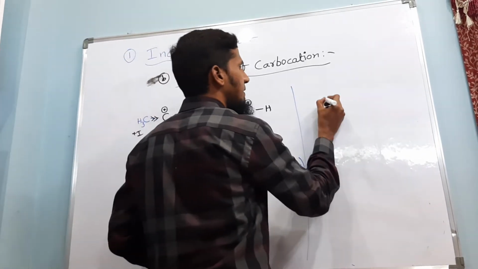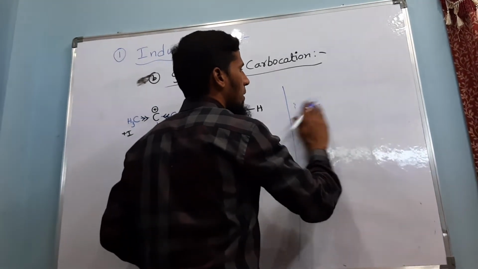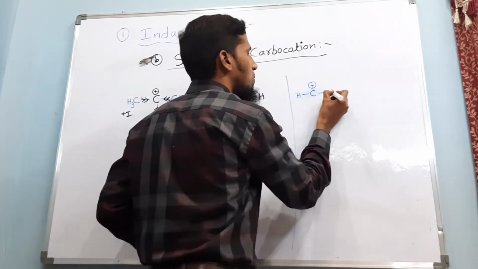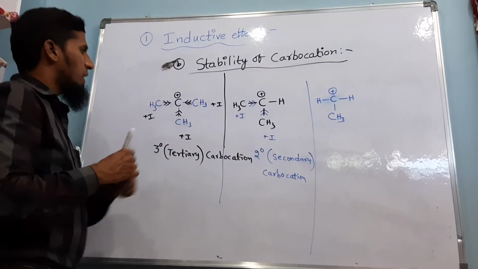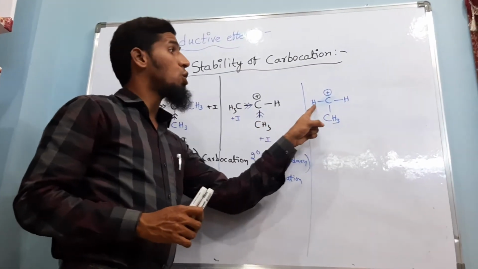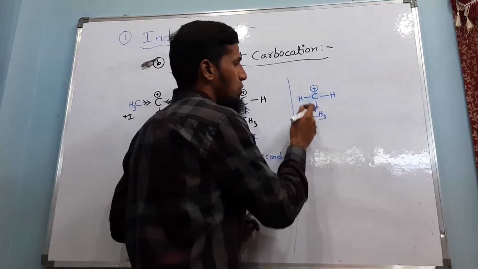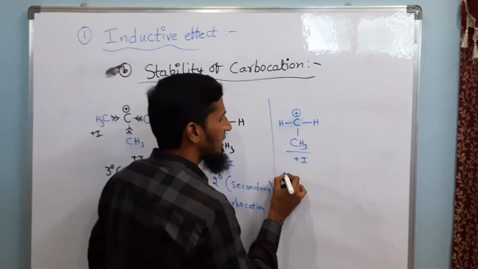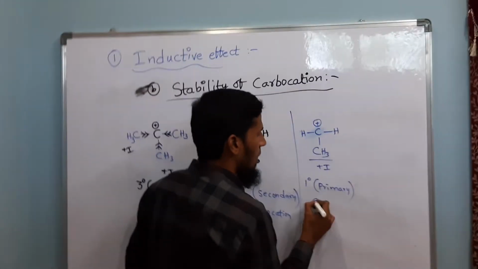And next, the carbon with positive charge is attached to 2 hydrogens and 1 methyl group. So you can see here 3 methyl groups without any hydrogen, here 2 methyl groups with 1 hydrogen, here 2 hydrogens with 1 methyl group. Here the carbocation is linked directly to 1 carbon only, that is 1 plus I group. As a result it is considered a 1 degree or primary carbocation.